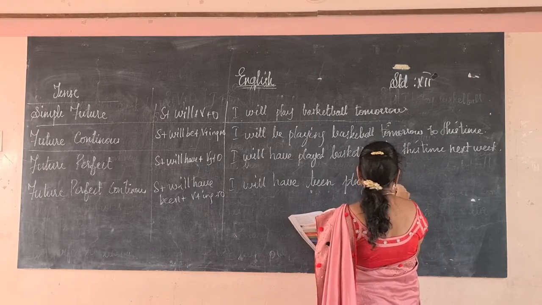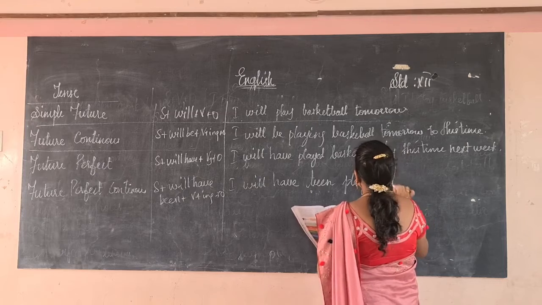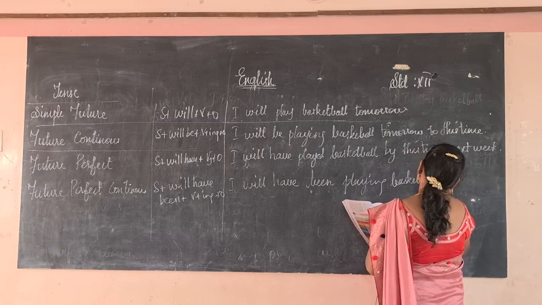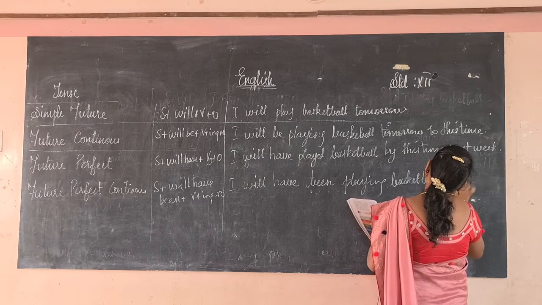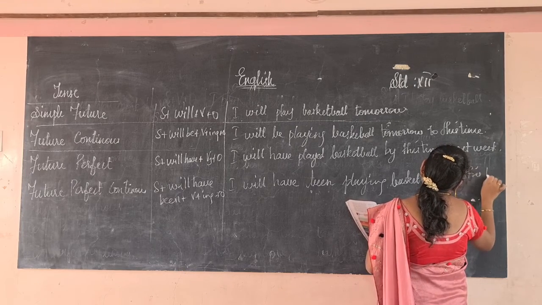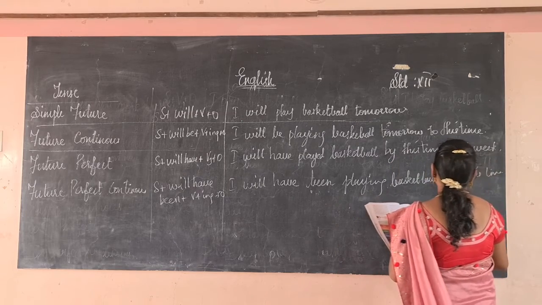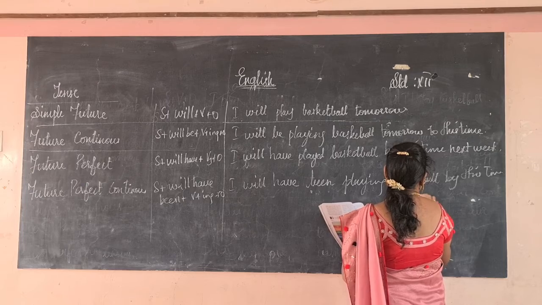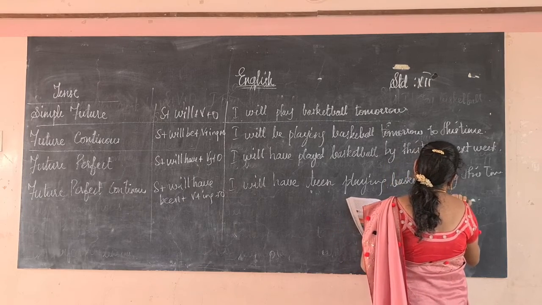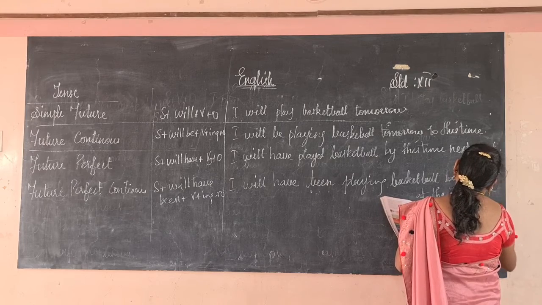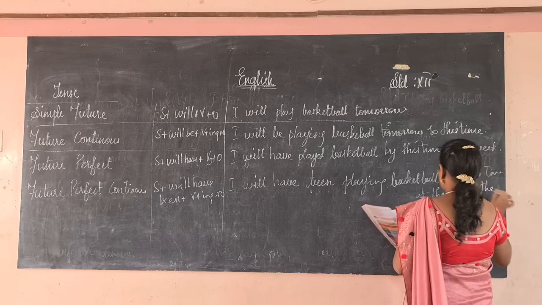By this time, or at the end of this month, or at the end of the week or something, at the end of the month, week or day, anything.